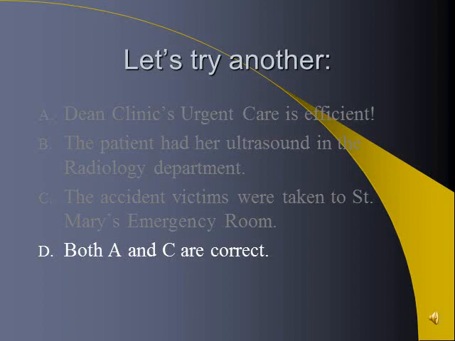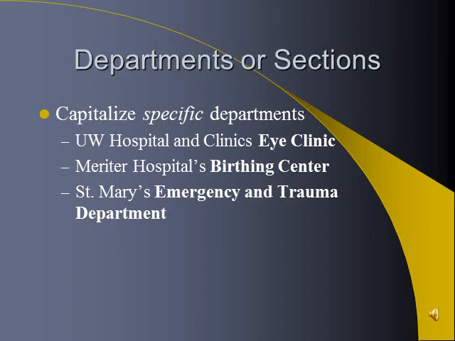D, both A and C are correct. And let's look at this a little bit further in the next slide. We're going to capitalize specific departments. UW Hospital and Clinic's eye clinic. We know exactly which eye clinic it is. It's capitalized, as well as UW Hospital and Clinic's. Meriter Hospital's birthing center. We know which birthing center we're talking about. Capitalized. St. Mary's Emergency and Trauma Department. Same thing here. We know it's St. Mary's Emergency and Trauma, going to be capitalized.